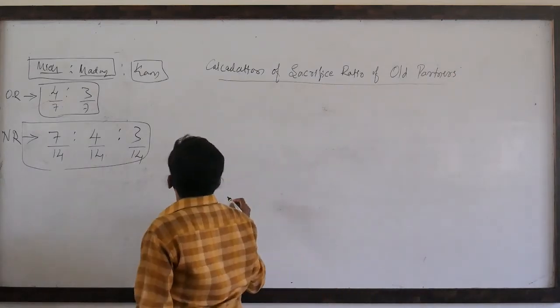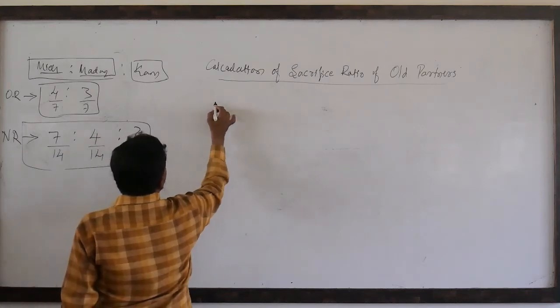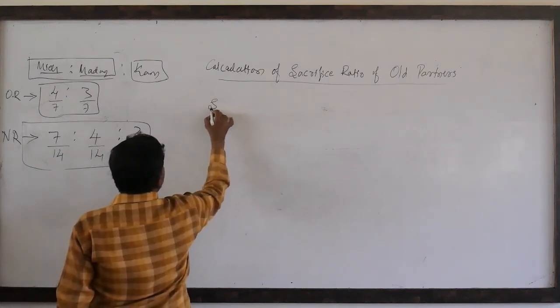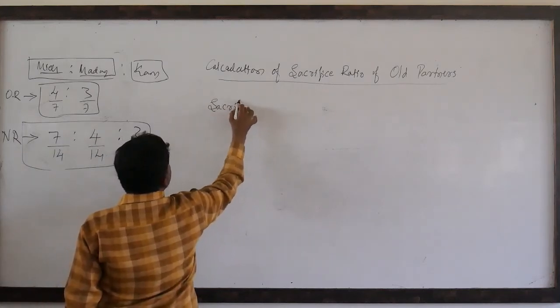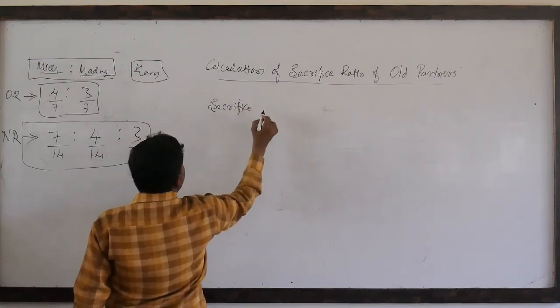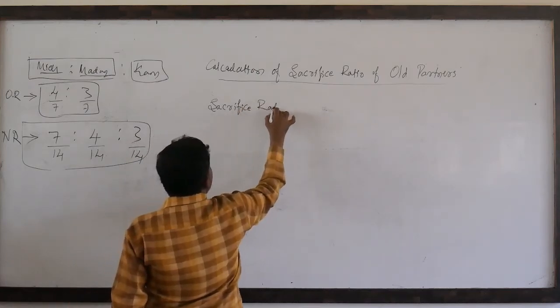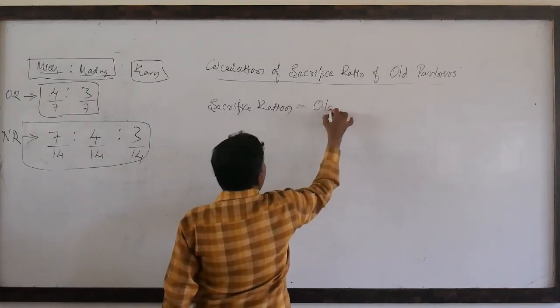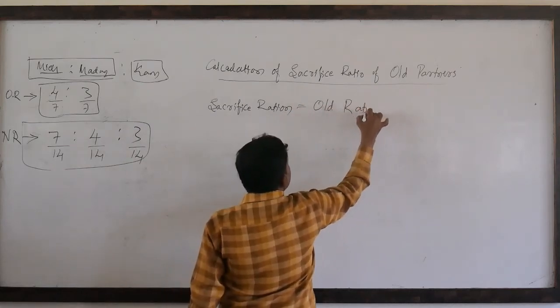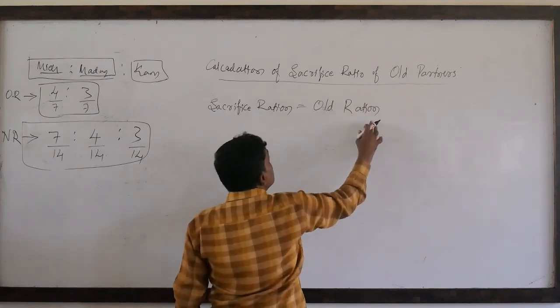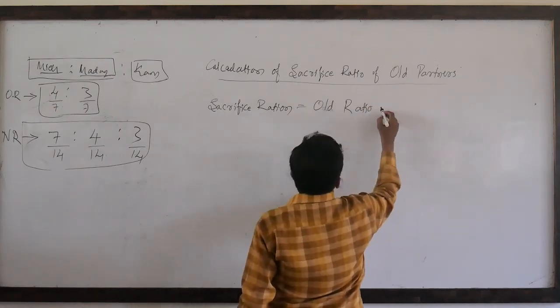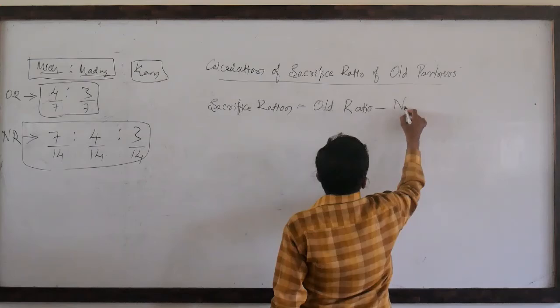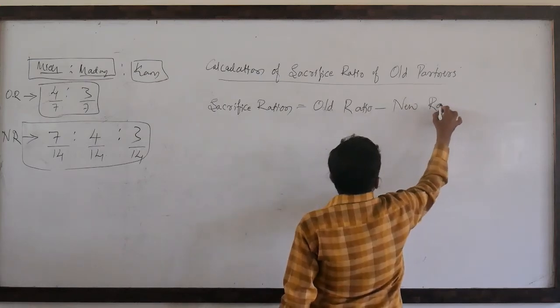So before that, we need to write the equation for calculation of sacrifice ratio. Sacrifice ratio is equal to, see here, old ratio minus new ratio.